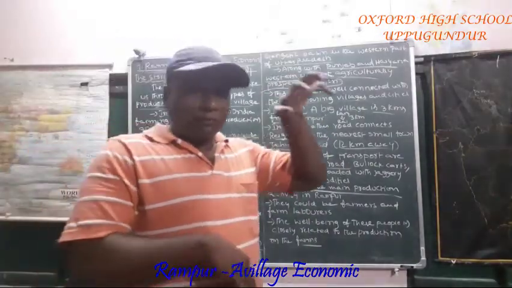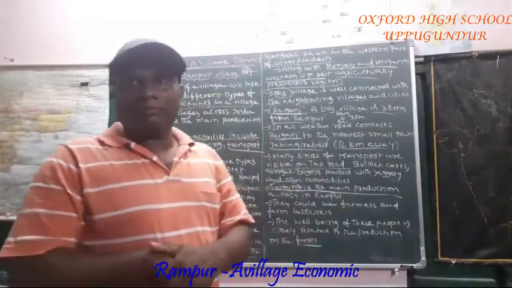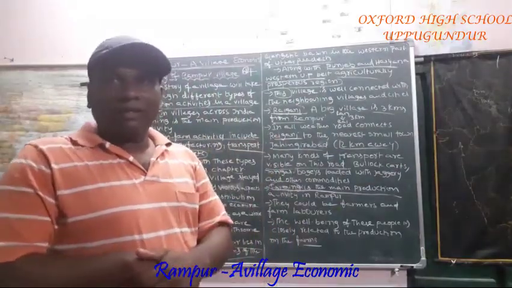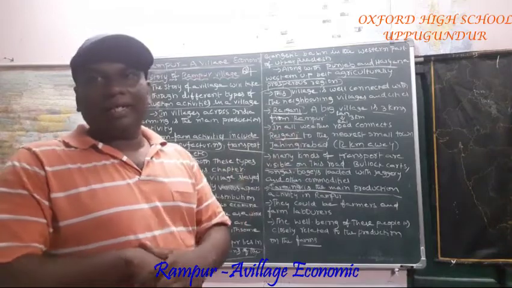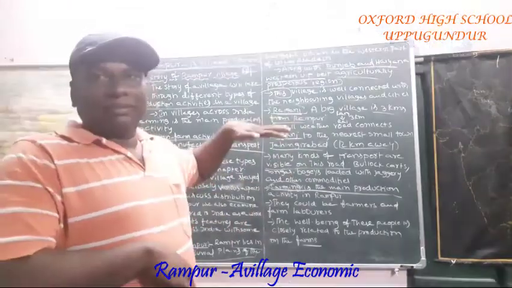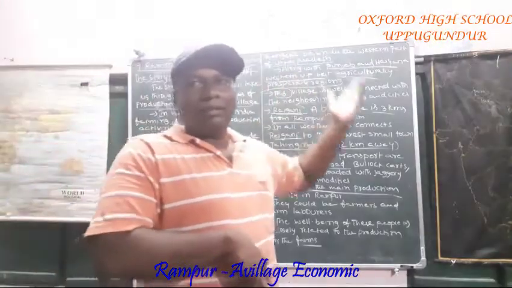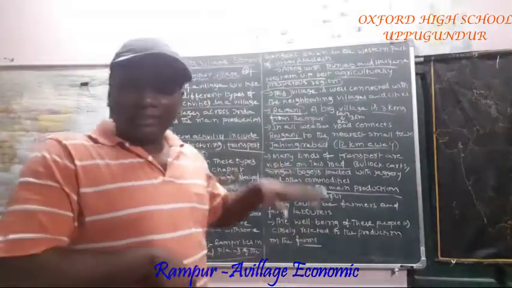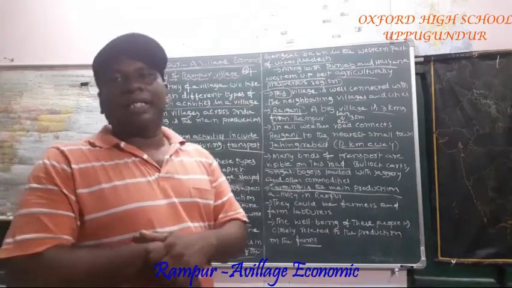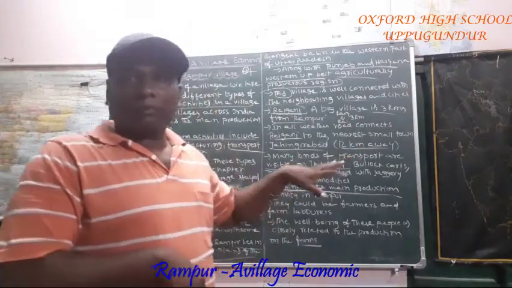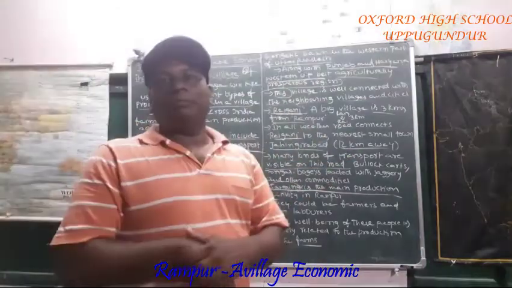Which soils exist in Rampur? Fine alluvial soils. That is the Indo-Gangetic plain area. It is connected with which states? Western Uttar Pradesh is connected with Haryana and Punjab. Agriculturally, this is a prosperous area.